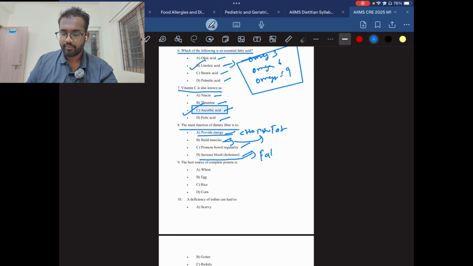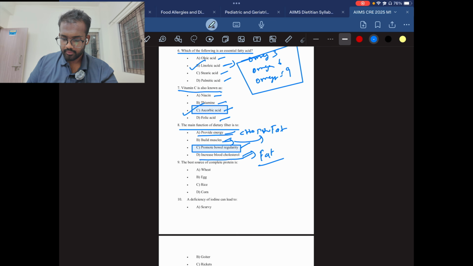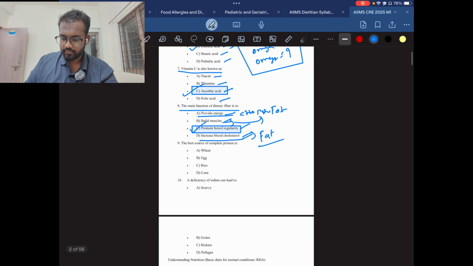If you eat a lot of fat, your body's blood cholesterol will be increasing. So here the answer will be C. Promote bowel regularity. When you eat a lot of fiber, fiber attracts water in the gut, which will help in the digestion.